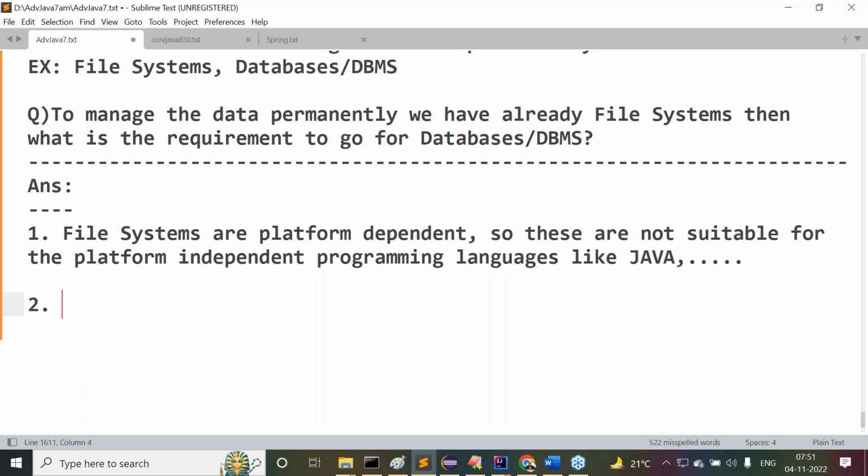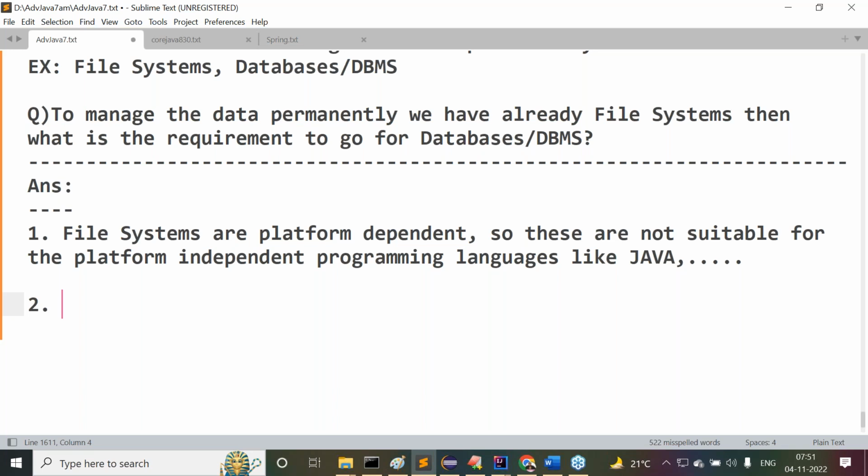I'm not thinking about any particular quotation for it. I'm thinking about whether it is less data or more data. For example, Durgasoft. Today you're all attending here. Think of it, nearly 300 members at present. So I want to maintain 300 students' registration details. Just only 300 members' registration details I want to manage.